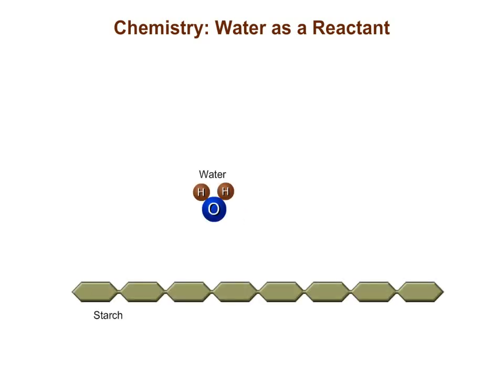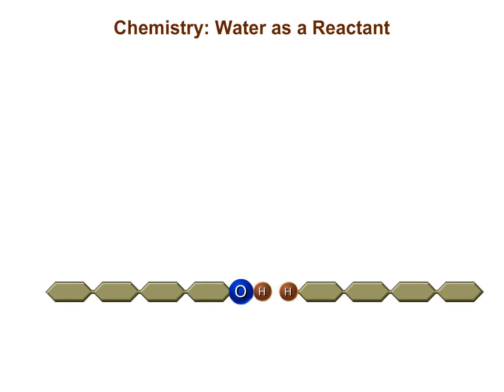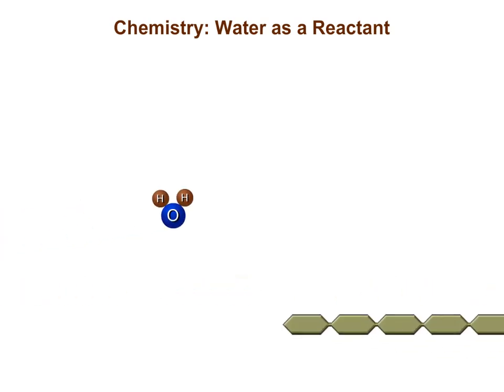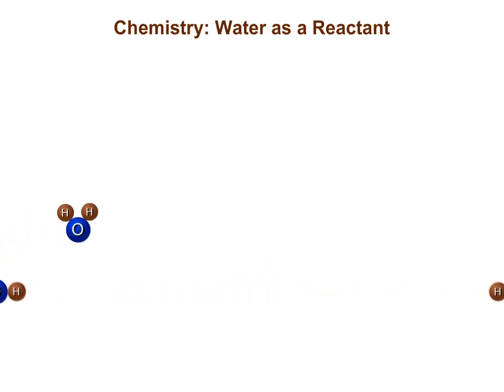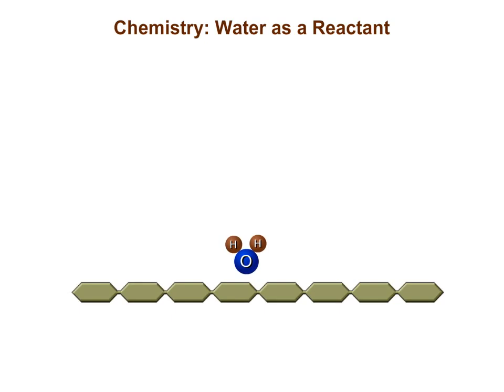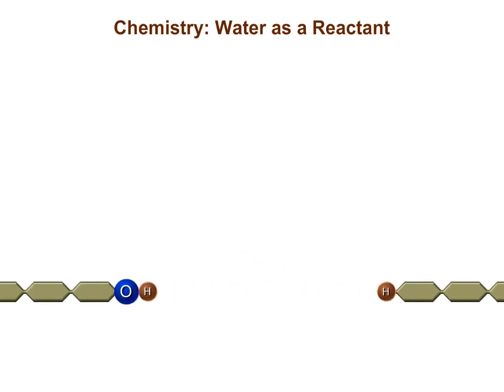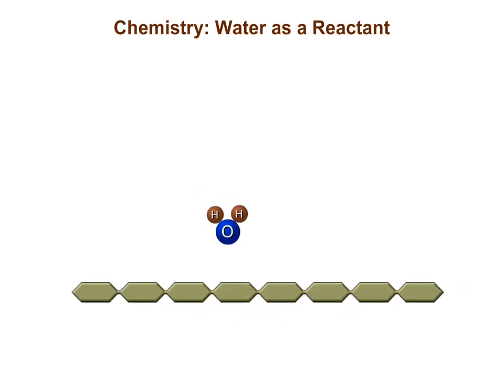Water is the reactant for hydrolysis reactions that occur in the body. Starch is hydrolyzed in the mouth by the enzyme salivary amylase. With the help of this enzyme, water molecules are added to the bonds between the glucose units in the starch, hydrolyzing the starch to glucose.